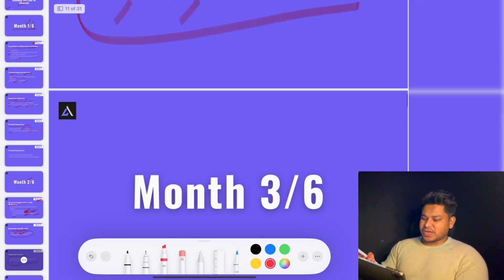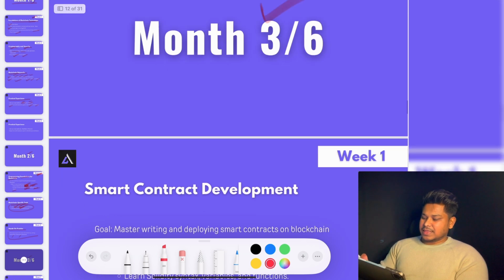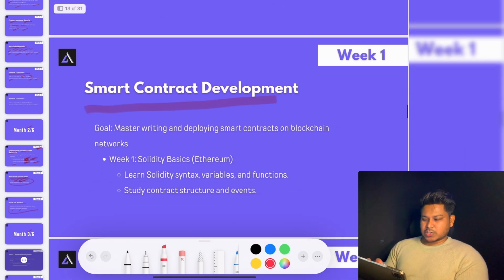Once you're done with that, now we come to the third month. So we have gained the basic fundamentals of the blockchain. We have a basic understanding of the programming language, tooling, and we have done the practice. Now we're going to move to the third month. In that, we're going to start with smart contracts. So here we're going to focus especially on the smart contract, and we're going to build logic in the smart contract. So in that, you have to master Solidity completely.